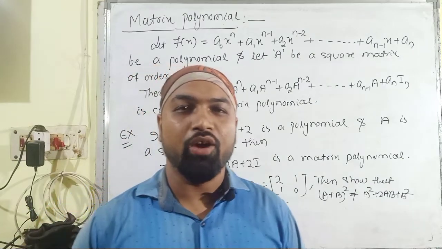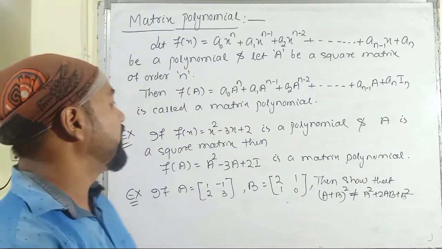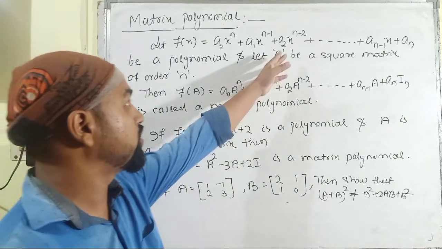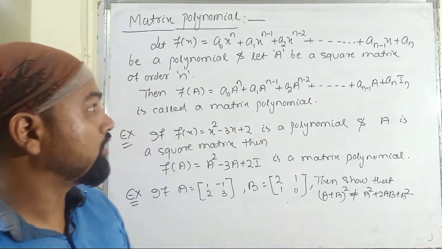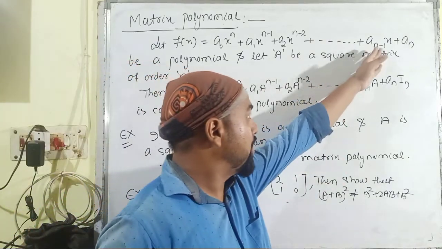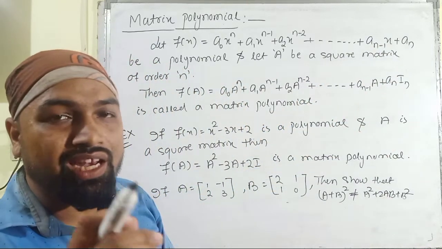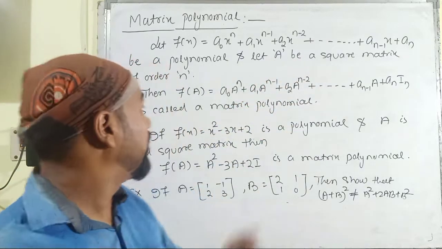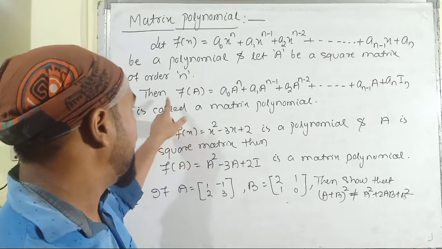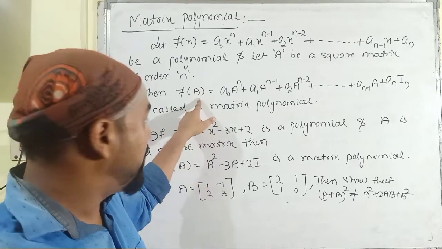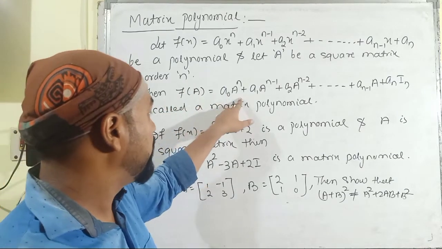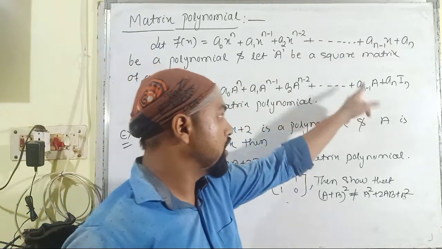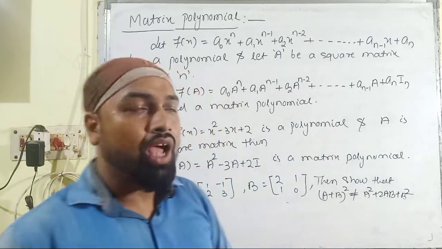Then let us discuss the matrix polynomial. If f of x is equal to a0 x to the power n plus a1 x to the power n minus 1 plus a2 x to the power n minus 2 plus dot dot dot an minus 1 x plus an be any polynomial, and let A be a square matrix of order n, then f of A will be evaluated as follows: a0 A to the power n plus a1 A to the power n minus 1 plus dot dot dot an minus 1 A plus an I.